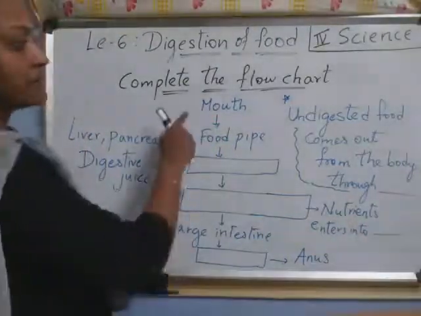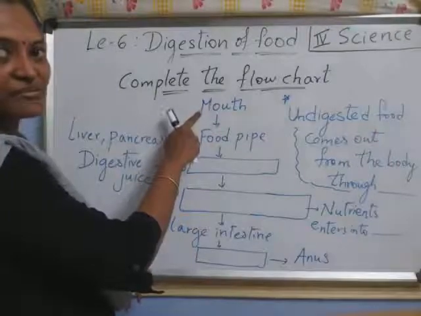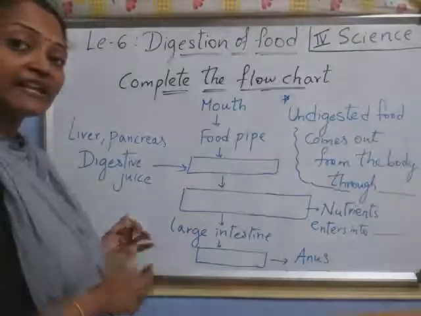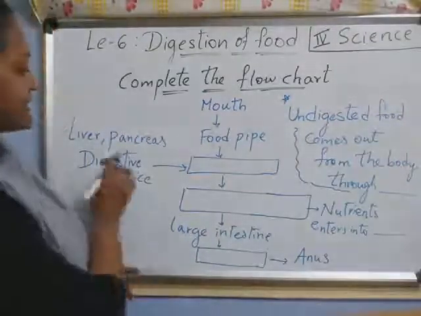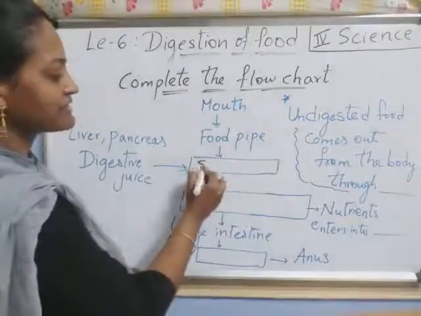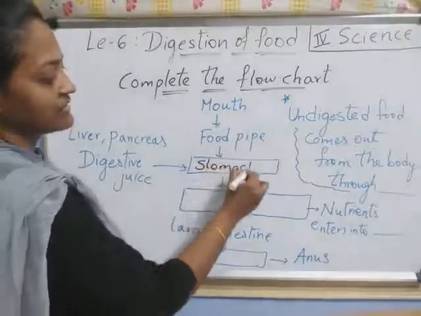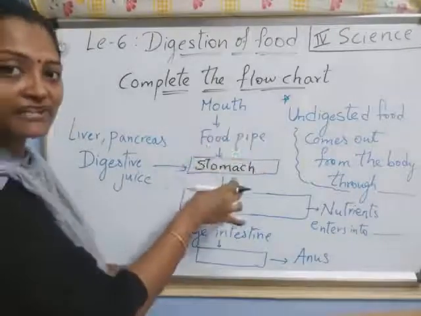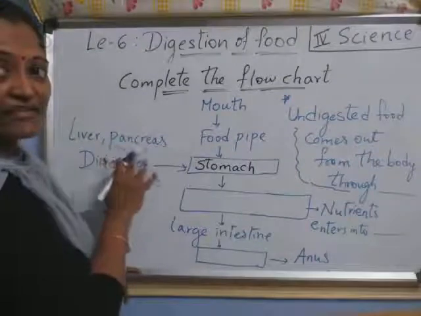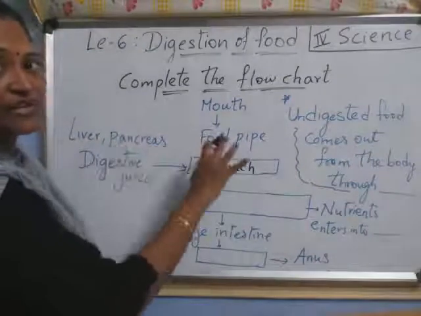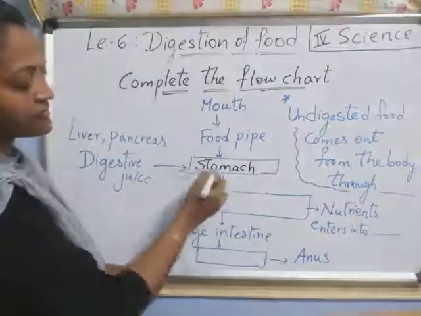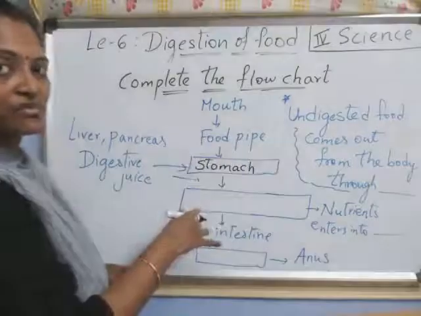Now tell me. First, digestion starts in the mouth, right? After that, it enters into the food pipe. From the food pipe, it enters into which part? Tell me, children. Their digestive juices are released. Right. What is this part? Stomach. Right. So, from the food pipe, the food enters into the stomach. There, from the liver and pancreas, some digestive juices are produced, right? And into the stomach. After that, some digestive juices are produced below the stomach also.